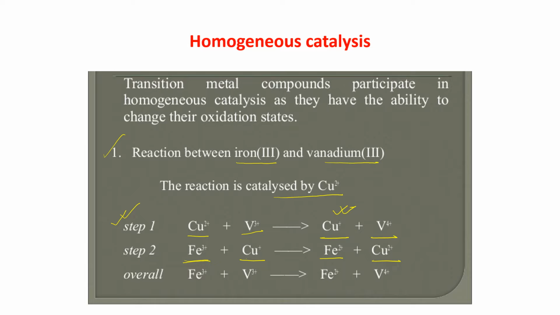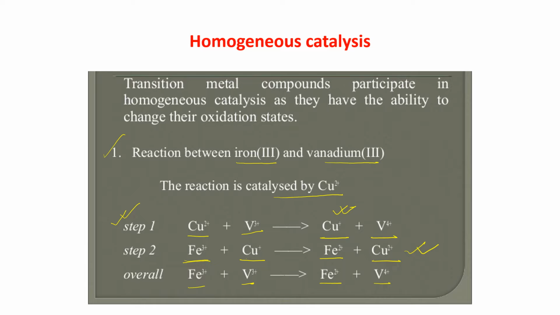So that means at the end we are getting Cu2+, which is acting as a catalyst, unreacted. So what is the overall reaction? Fe3+, V3+, and we are getting Fe2+, V4+, and Cu2+ will come out as it is. It is not taking part in the reaction.